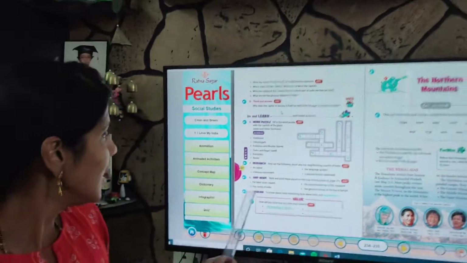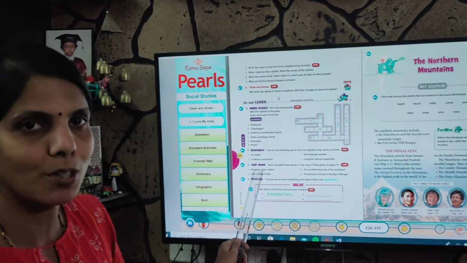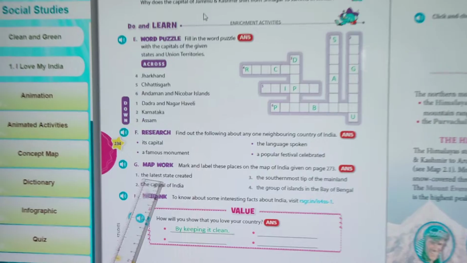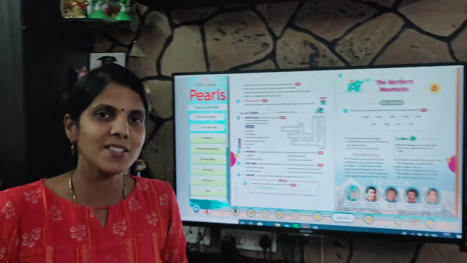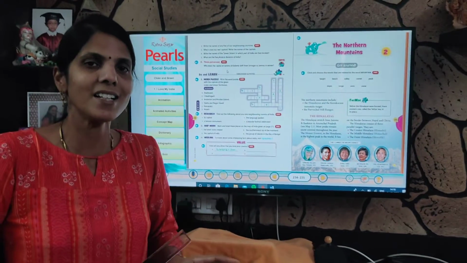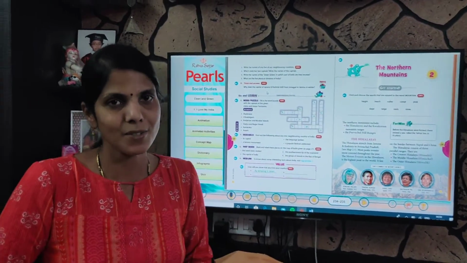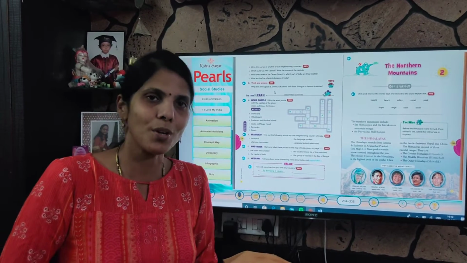Please start doing it and try to do the map work also. Okay, children? Try to do the map work and we will help you. There is nothing wrong in showing a wrong answer also, but try to get the correct answer, show the correct answers too, and we'll be there to correct you every minute.